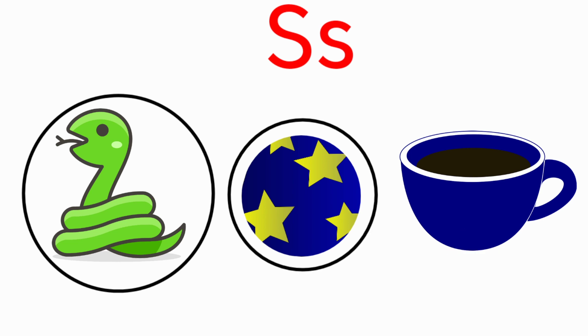Next one, cup. Cup. The beginning sound of the picture cup is K, K. And the sound of the letter S is S, S. The sound of the letter S and the beginning sound of the picture cup are different. So we should not circle the picture cup.